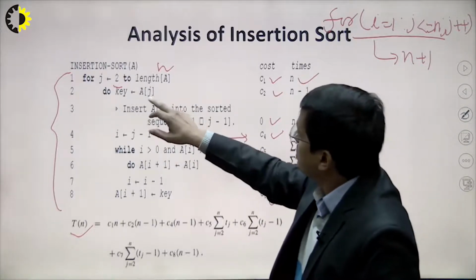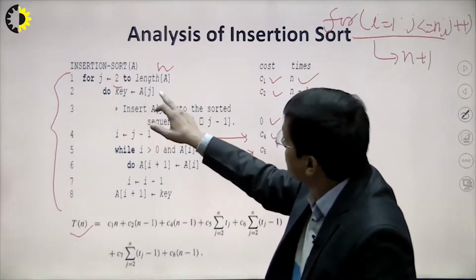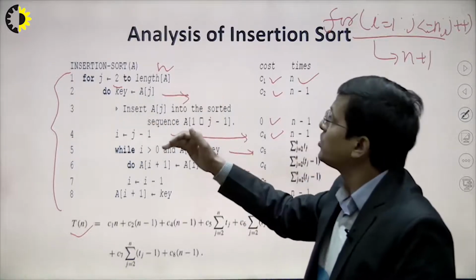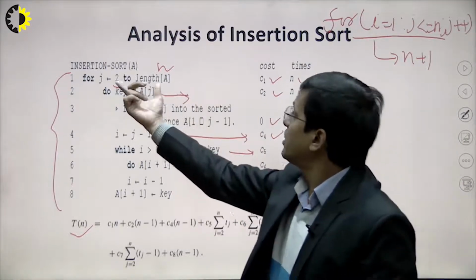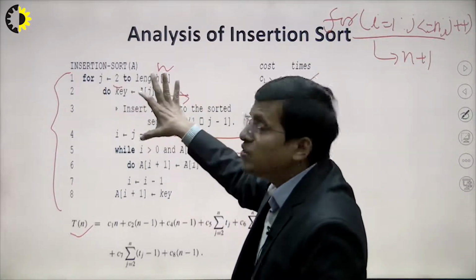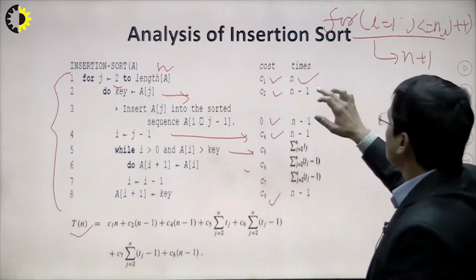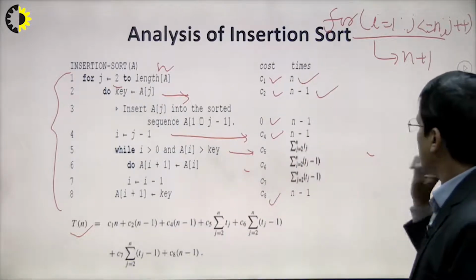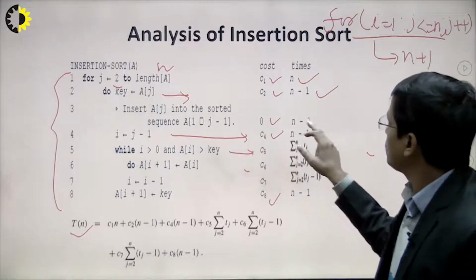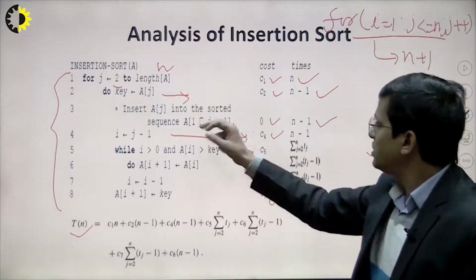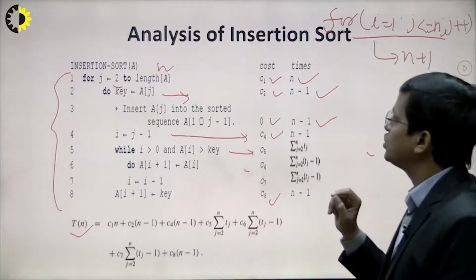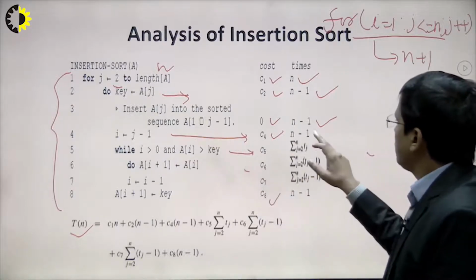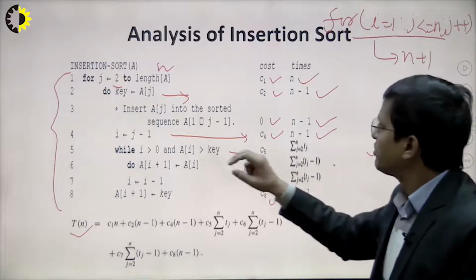Similarly, these are inside of the for loop. So the statements inside that for loop will be executed n minus 1 times. This means if the loop header is executing n times, the body statement will be executed n minus 1 times. Similarly this will be n minus 1 times. But this one is a comment, so we don't have any requirement, right? Because its overall cost will be 0. So this step is also taking n minus 1 times.